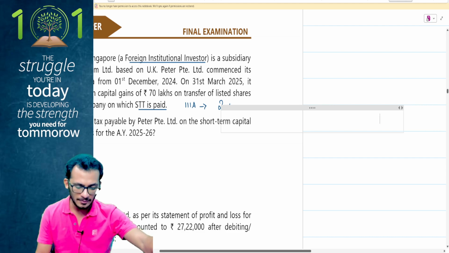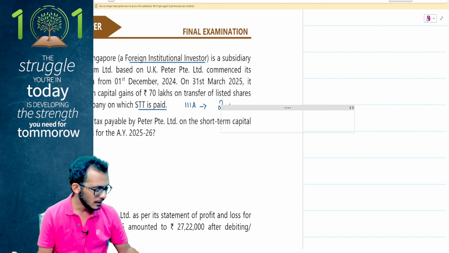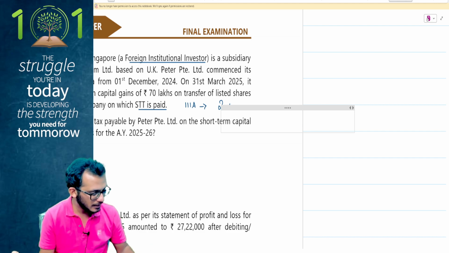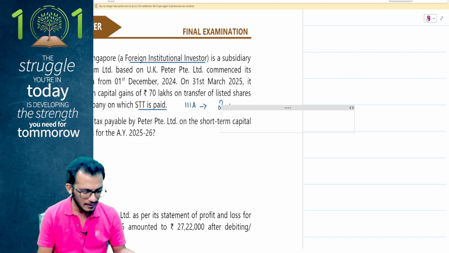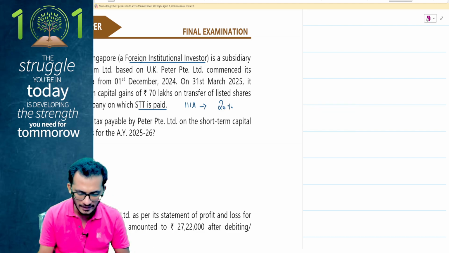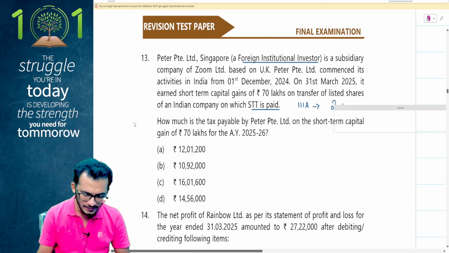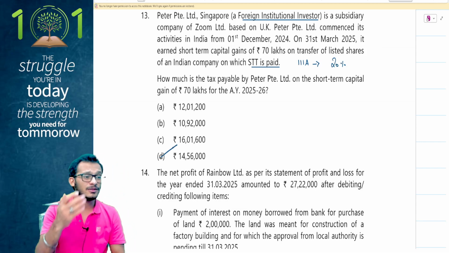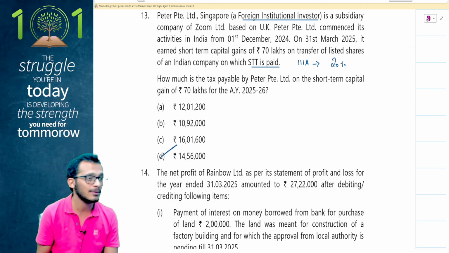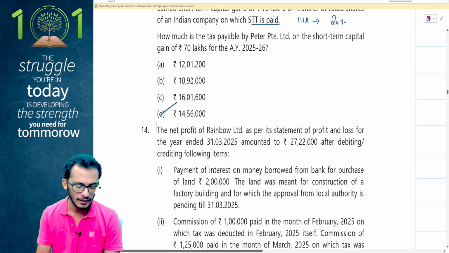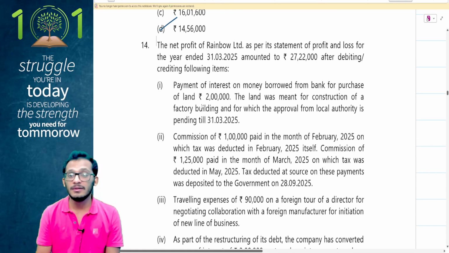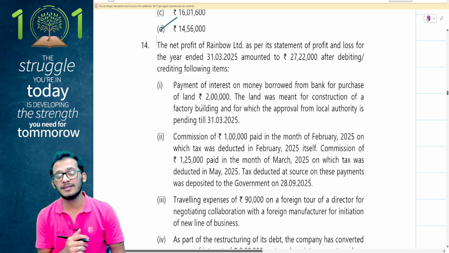So with that understanding, people, what is the income to be taken into consideration? So I have 70 lakhs multiplied by 20% plus another 4% says my answer should become 14.56 lakhs. Yes, so my answer should become 14.56 lakhs. This one is an easy question, amendment question, but an easy question. You should have been able to answer this question. Great. I think that leaves me with the theory questions. So let's look at the theoretical questions. Let's look at the practical questions.